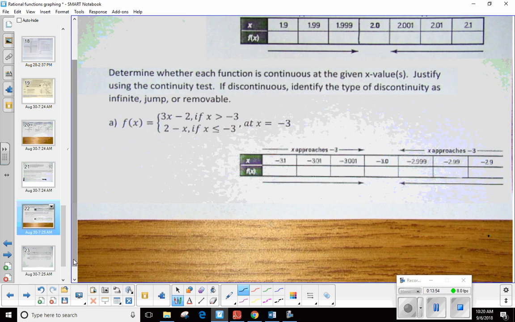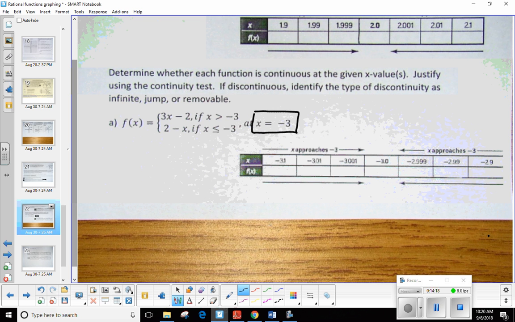Okay. Now this one here, we're wanting to do the same thing. So it looks like we have a piecewise function. We have our subdomains here. Two linear functions. The first one greater than -3. The other one less than or equal to -3. Now the x that I'm interested in is -3 itself. Okay. So let's run through those steps.